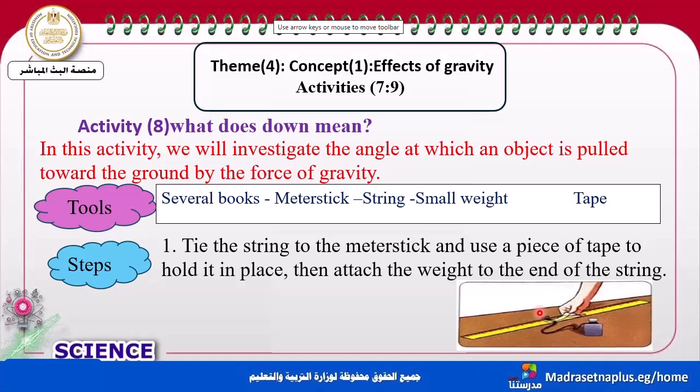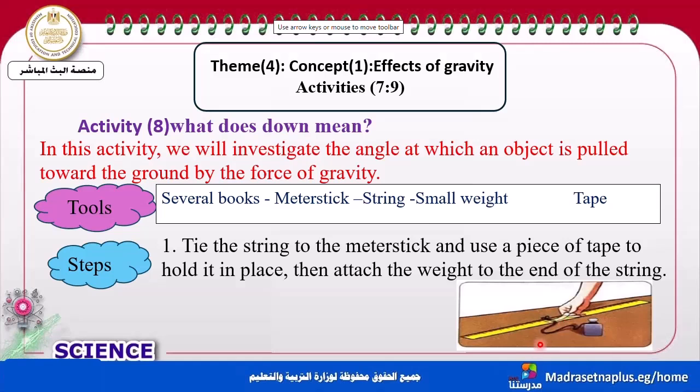Okay, let's see our steps. The first one. Firstly, my dear students, I want you to tie the string to the meter stick and use a piece of tape to hold it in place.